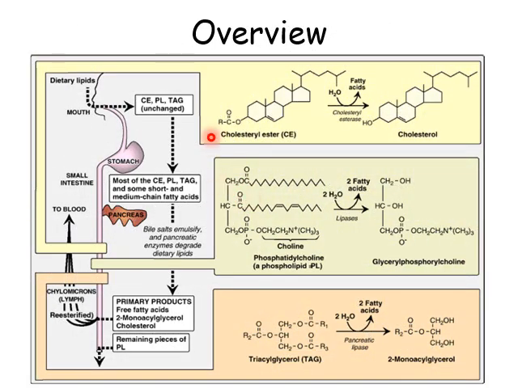This picture shows the overview of lipid digestion and absorption. So the dietary lipids enter into the mouth in the form of cholesterol ester, phospholipid, triacylglycerol, etc. And they are digested by different types of lipase enzymes. Bile salts emulsify and pancreatic enzymes degrade dietary lipids into the primary end products like free fatty acids, 2-monoacyl glycerol, cholesterol, etc. And they form the mixed micelle and enter into the intestinal cell. They get re-esterified and incorporated into the lipoprotein chylomicron particles, which enter into the lymph and ultimately into the blood circulation.